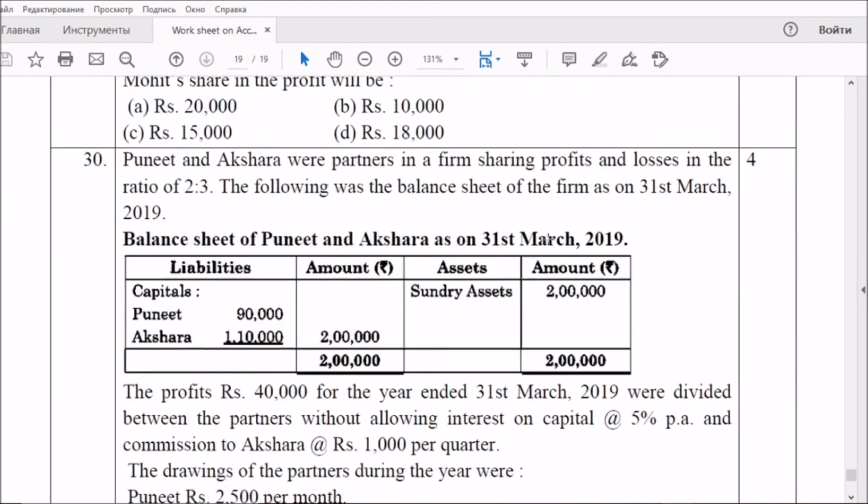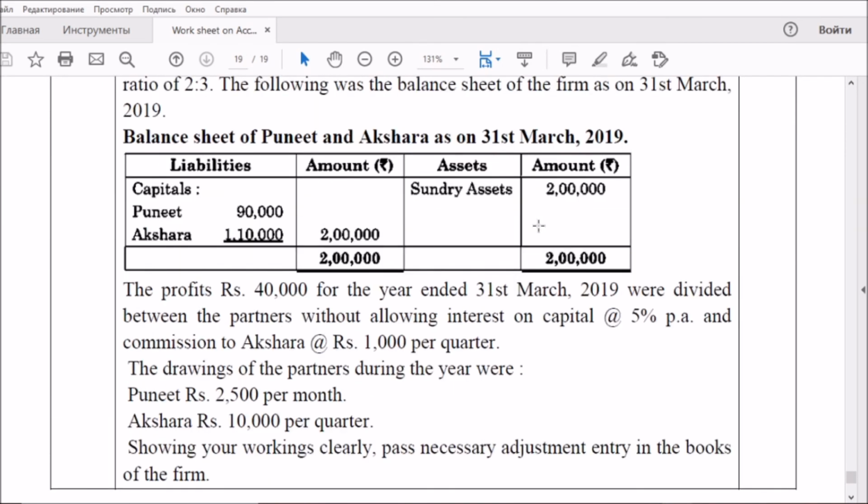Moving to the last question, 30. In 30, we have to prepare an adjusting table after calculating the relevant items. Also, we have to write the adjusting entry for that problem. So, my dear students, from this video it is very clear.